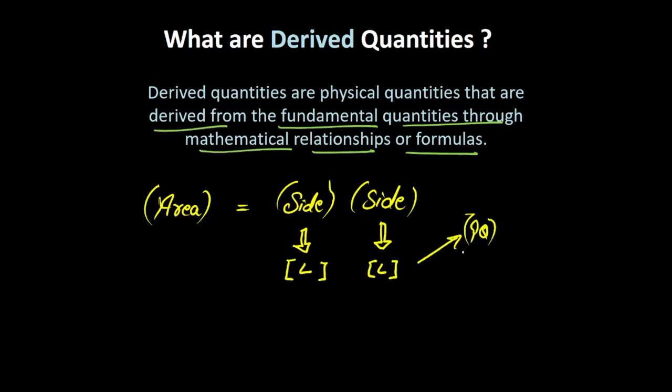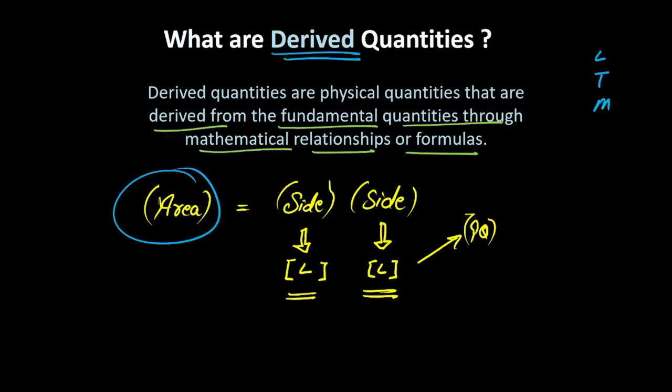So, would it be characterized as a fundamental quantity? Because in a way you can say that it only depends upon length. It doesn't depend on any other physical quantity. But this is also characterized as a derived physical quantity. The reason being that any physical quantity that can be expressed just like L or T or M would be considered a fundamental physical quantity. But even if there is a physical quantity that can be expressed as L square, that is 2 times L, that is also considered a derived quantity.